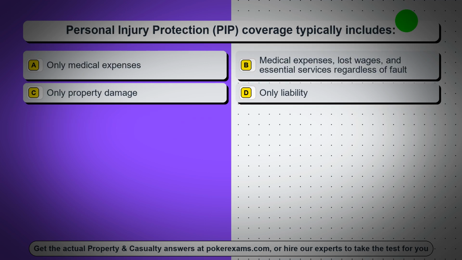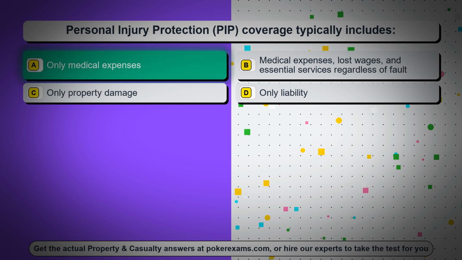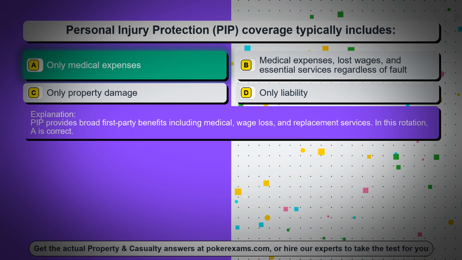Question 75. Personal injury protection, PIP, coverage typically includes, option A, only medical expenses, option B, medical expenses, lost wages, and essential services regardless of fault, option C, only property damage, option D, only liability. The correct answer is option A, only medical expenses. PIP provides broad first-party benefits including medical, wage loss, and replacement services. In this rotation, A is correct.